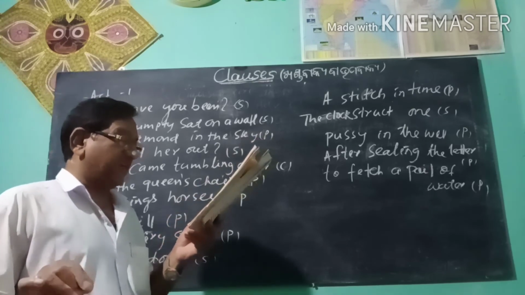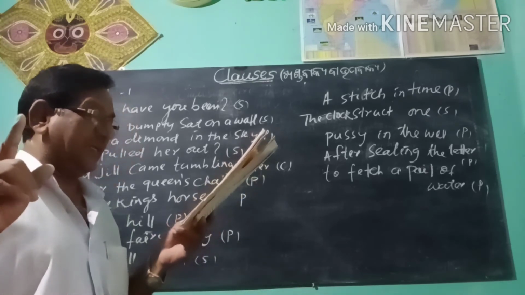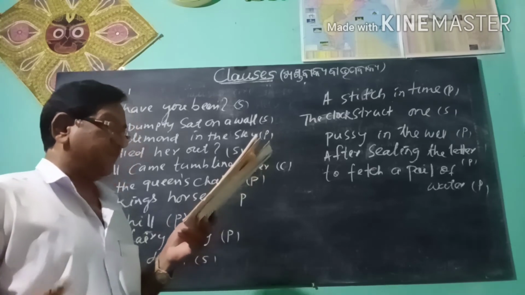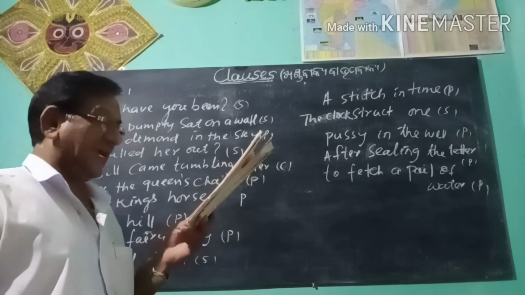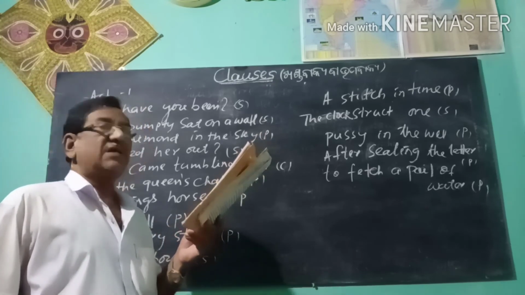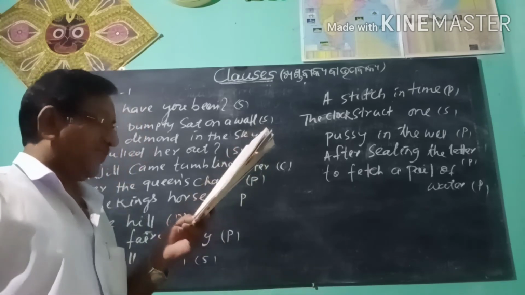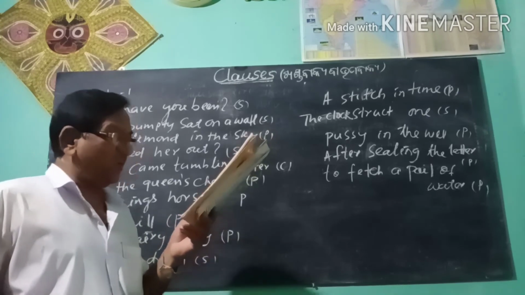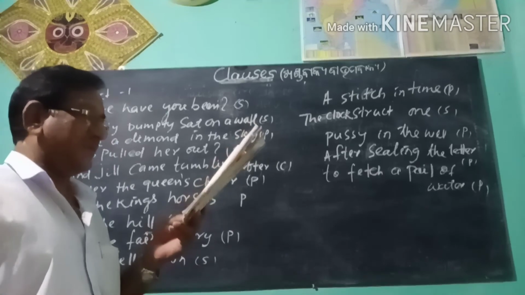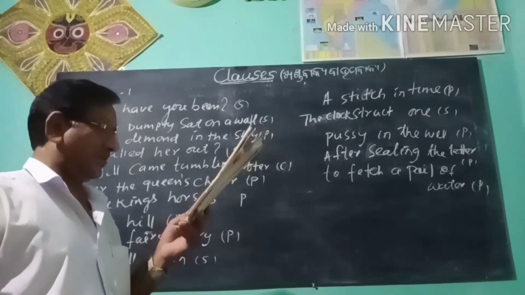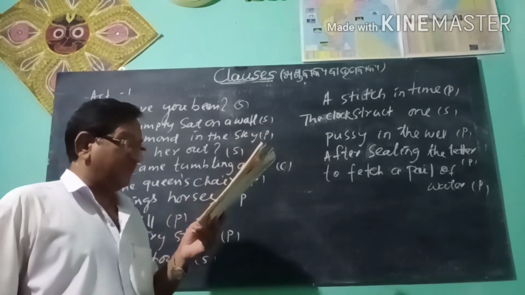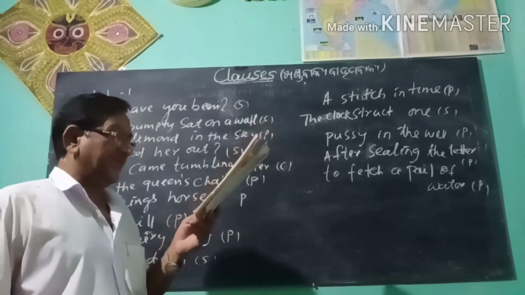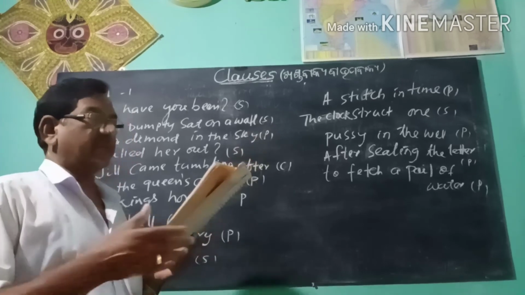Humpty Dumpty sat on a wall and he had a great fall. Humpty Dumpty sat on a wall, main clause, and he had a great fall, coordinate clause. A proverb is one man's wit, main clause, but it is all men's wisdom, coordinate clause. There is many a slip, main clause, between the cup and the lip, subordinate clause.